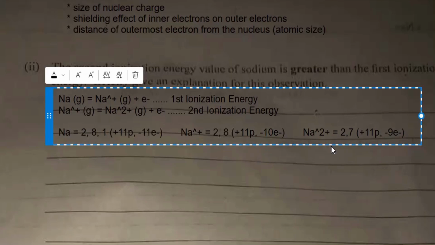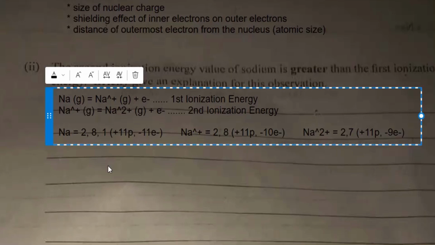in the sodium atom. So as the value of positive charge increases on the ion, the ionization energy will also increase, because more energy will be required to overcome the increasing nuclear force of attraction. Are we together? All right.